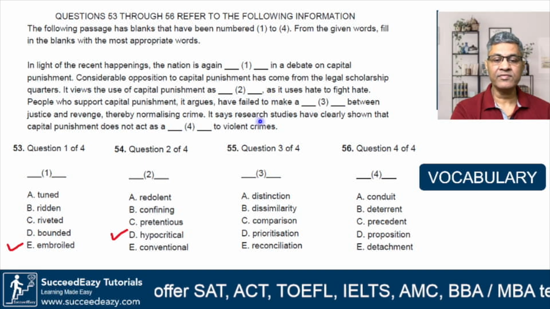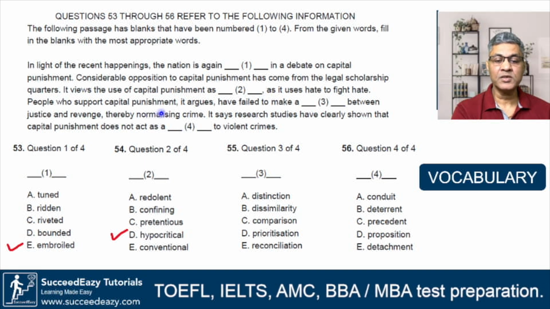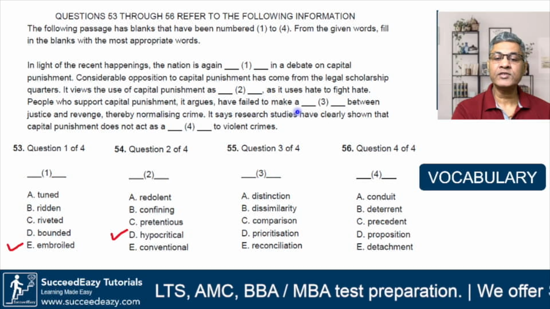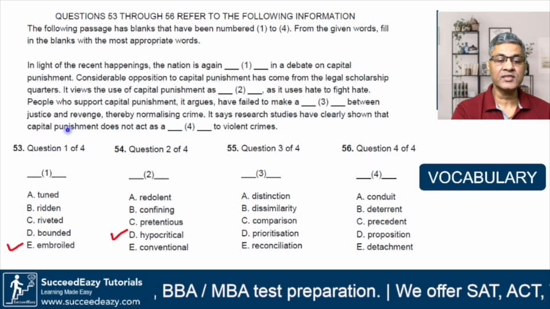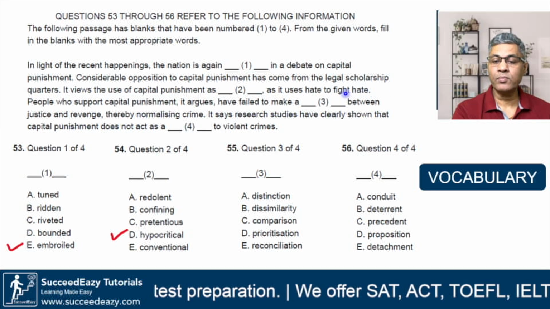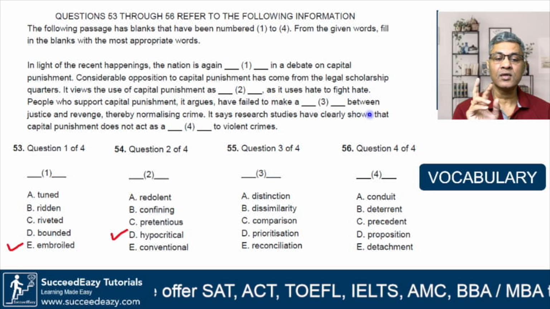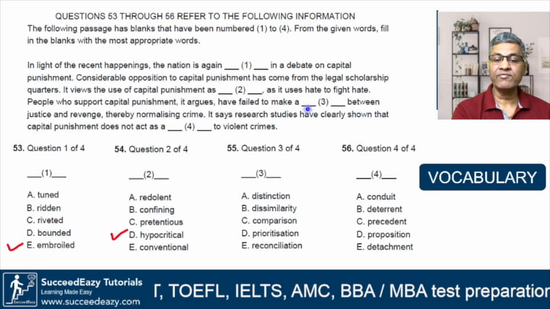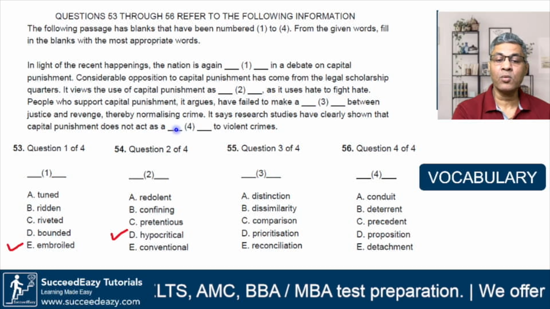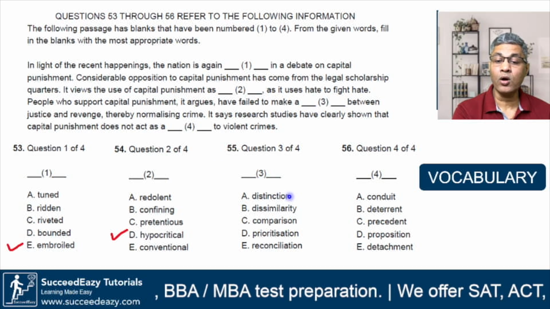Question number 55. People who support capital punishment, it argues, have failed to make a dash between justice and revenge. Now look, the important word over here is between. Between two things, between justice and revenge, they have failed to make a what, thereby normalizing crime? They have failed to make a what?